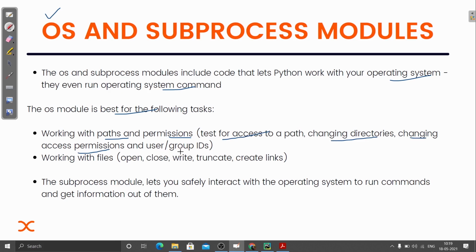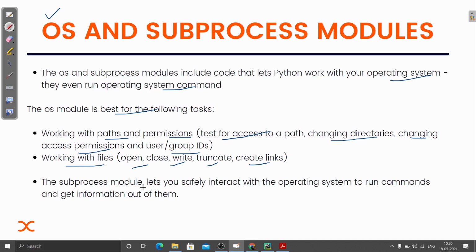and group IDs. Then working with the file, like suppose you need to go to another file, you can actually use this OS module to switch to another Python file. You can do that. Open and close, write, then truncate and create links. With the help of this OS module, you can do so many things. You can see the features of this OS module.